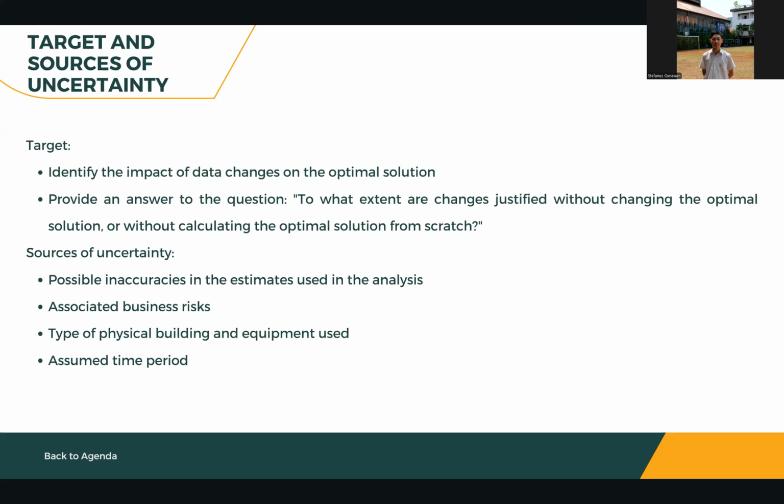And this one is the target and sources of uncertainty. The target is to identify the impact of data change on the optimal solution, and then to provide an answer to the question: to what extent are changes justified without changing the optimal solution, or without calculating the optimal solution from scratch? The sources of uncertainty include possible inaccuracies in the estimates, then associated business risk, type of physical building and equipment used, and then the assumed time period.